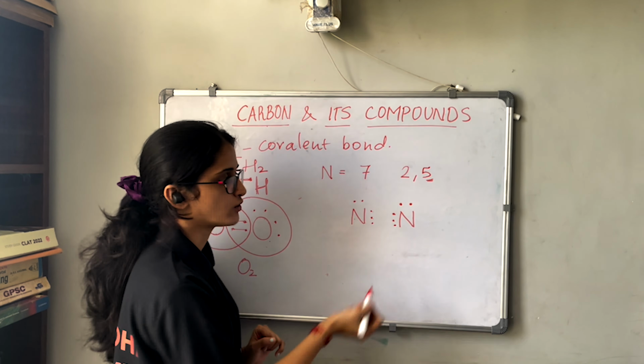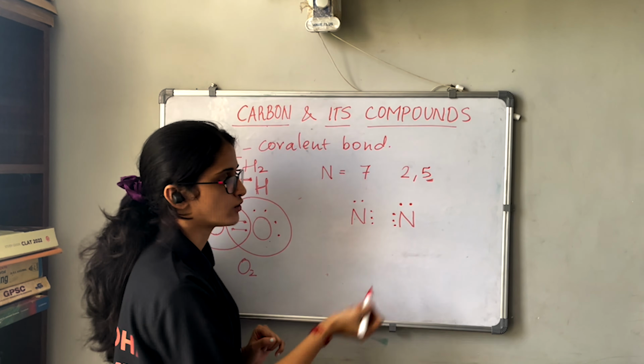Okay. Now we know that each hydrogen has 1 electron, right? So why are we taking 4 hydrogens only? Because we know that carbon has 4 valence electrons. And how many more electrons does carbon need? It needs 4 more electrons to complete the octet or to gain stability. So that's why we need 4 hydrogens, because each hydrogen has 1 electron in its orbital or shell. Okay.